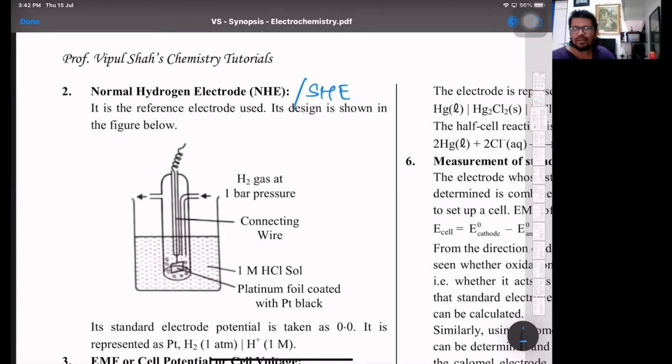So that's the diagrammatic part. A bell-shaped glass jacket immersed into a solution of 1 molar HCl. Then a platinum wire over there. And through one of the outlets, hydrogen gas is bubbled. The hydrogen gas bubbled will go down. There's a plate called the platinized platinum plate, which is coated with platinum black to increase its surface area to have faster adsorption. Within 4 to 5 minutes, as hydrogen gas is bubbled, an equilibrium is formed between the hydrogen gas and the H plus ions.